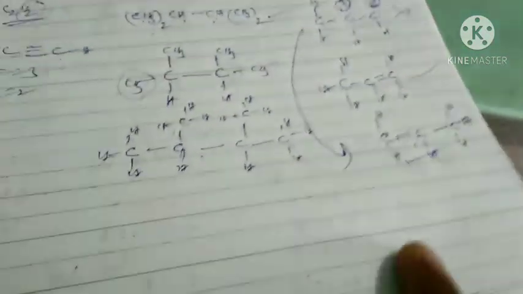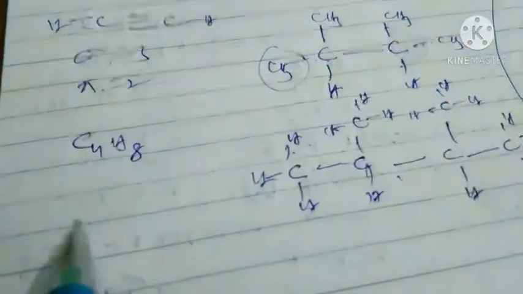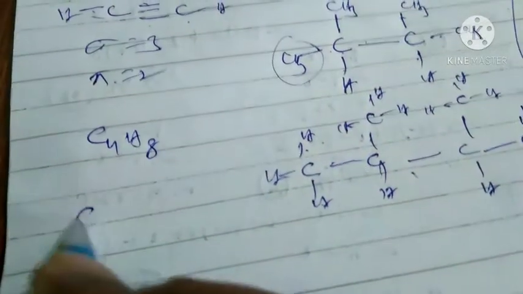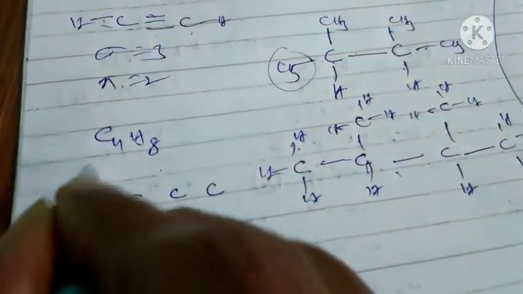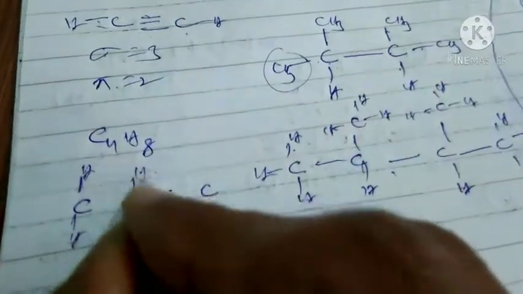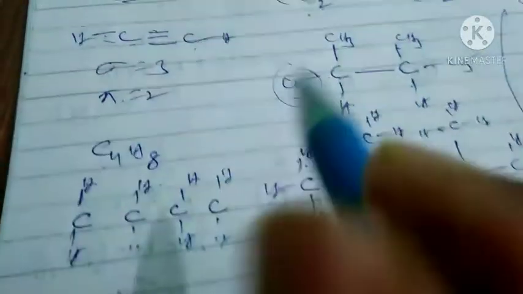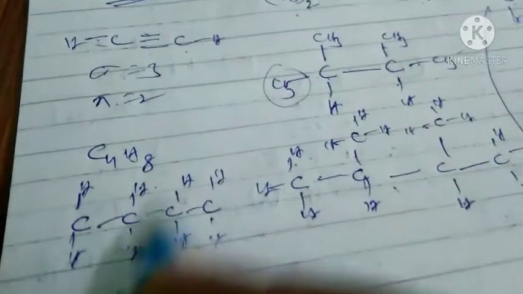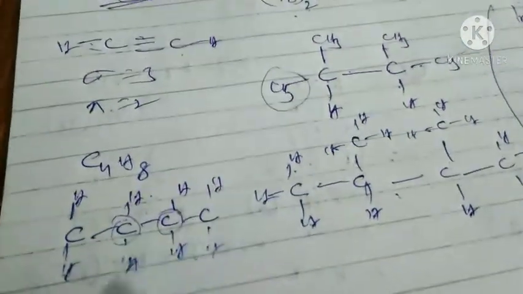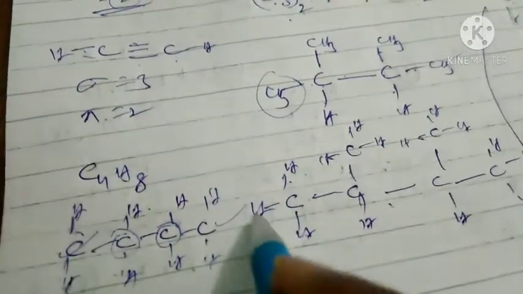Next one, C4H8. What we have to do? First write the number of carbons: 1, 2, 3, 4. Then split hydrogens: 2 hydrogens here, 2 hydrogens here, 2 hydrogens here, 2 hydrogens here. Put single bonds between all carbons. Then now all atoms are finished. These two carbons satisfy valence because they form 4 bonds, but these two carbons form 3 bonds. So this structure will be wrong.